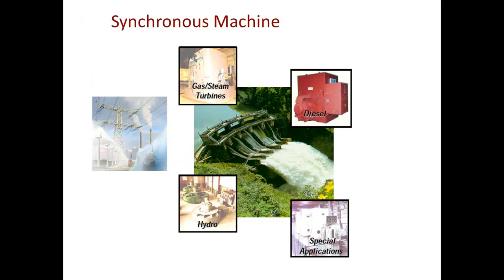These are the various applications. Gas stream turbines use AC machines, and diesel generators use AC machines. In shopping malls and so on, you can see large generators inside. They work on diesel or kerosene. Nowadays everything comes under diesel only. Due to the burning, like in our vehicle, it gives the mechanical movement. After giving the mechanical movement, it will start to generate the AC signal.